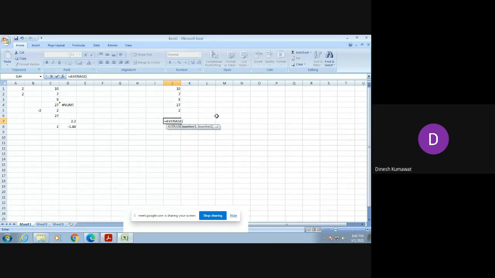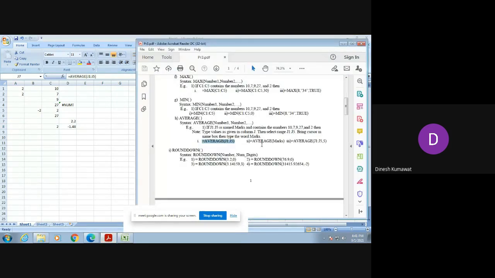Now we need to verify from cell J1 to J5. I am pressing enter and it will show me the average of these 5 numbers. You can check it in your calculator. We are getting the average of these 5 numbers to be 11. Now I am leaving the remaining 2 for your homework.